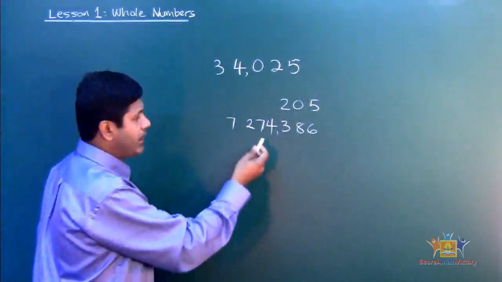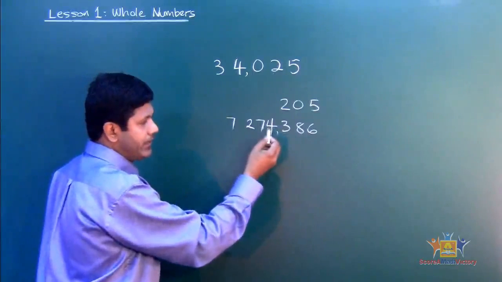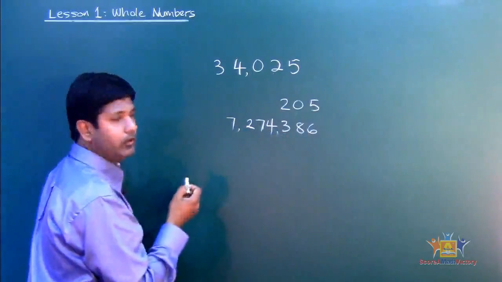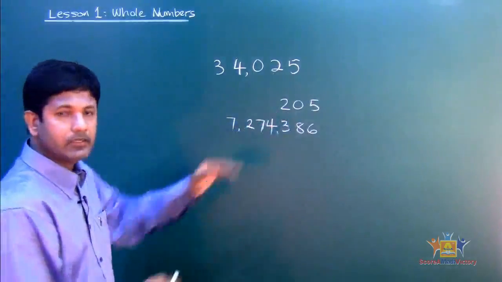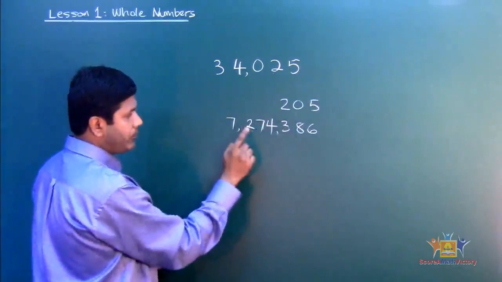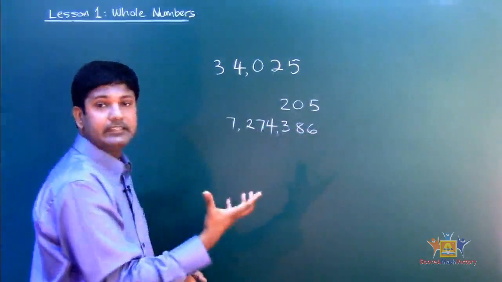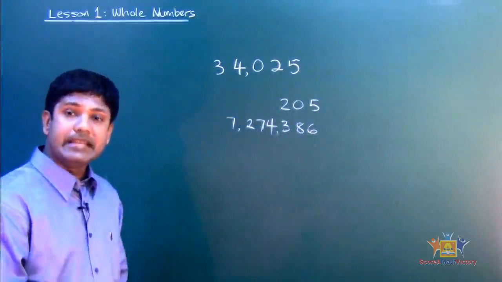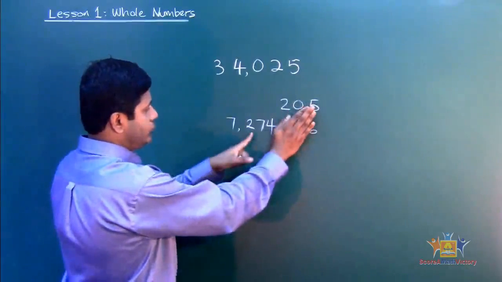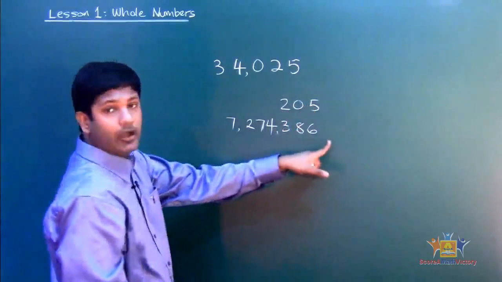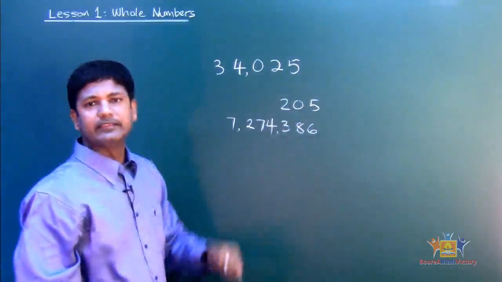Now, what about if I add another digit on? So now you count 3 after that. So let's see, 1, 2, 3, then another 3, 1, 2, 3, and then put a comma. Alright, so now you block this whole thing, and that is 7. So this is 7. Now when I put 1, 2, 3, 4, 5, 6 digits behind the 7, it makes it million. So it becomes 7 million, and then 274,386.